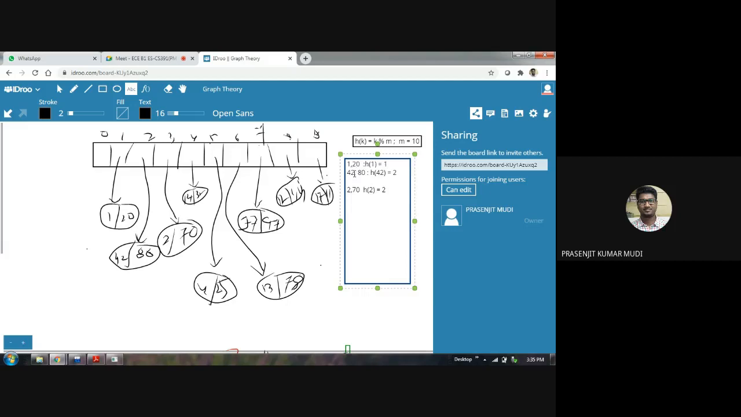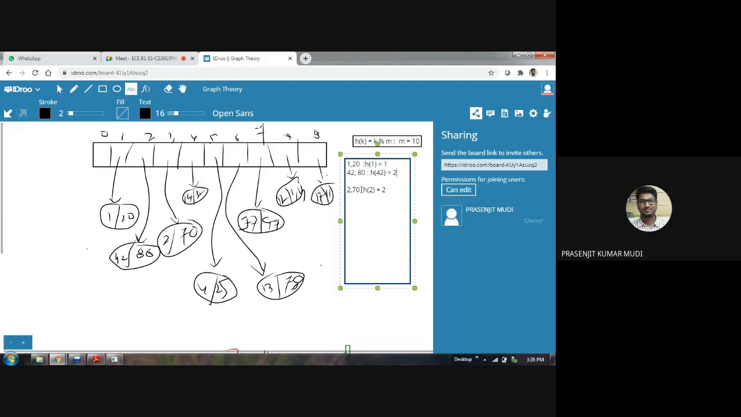Next element is 42 comma 80, of which the key value is 42. So compute its hash key. Compute the hash key of the key 42. So 42 modulo division by 10 will give us answer 2. So go to the second location of the array. The second pointer will point towards 42 comma 80.